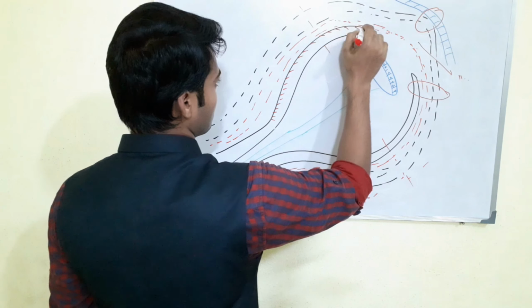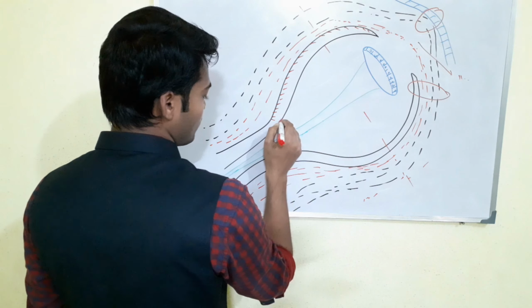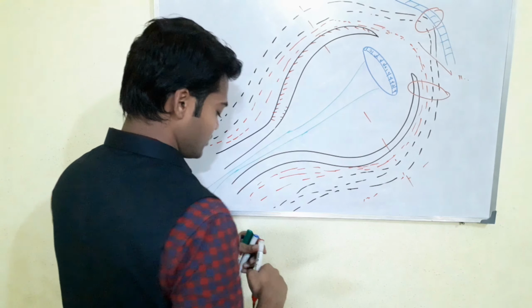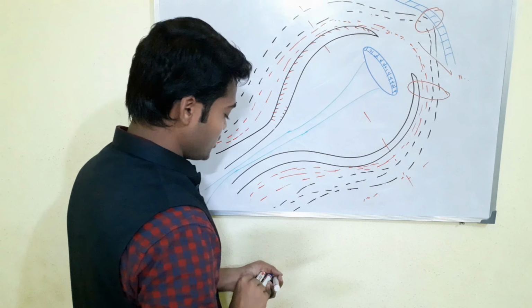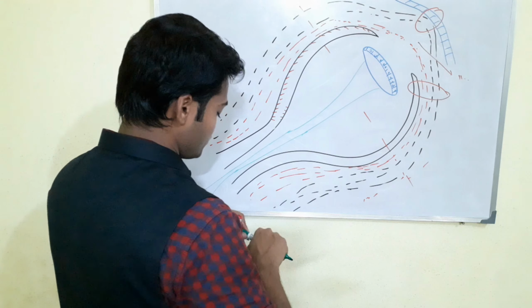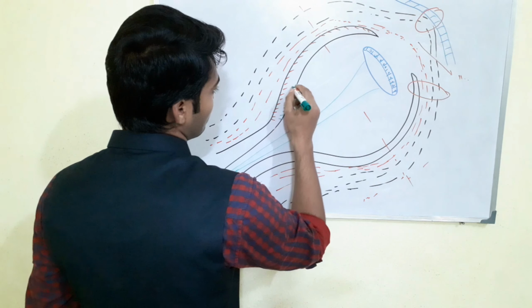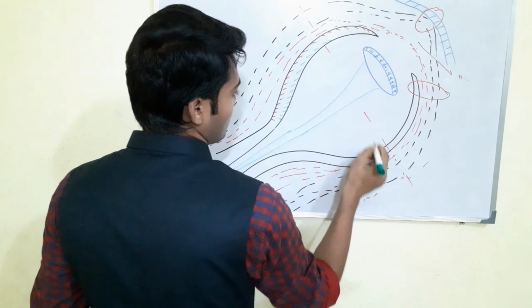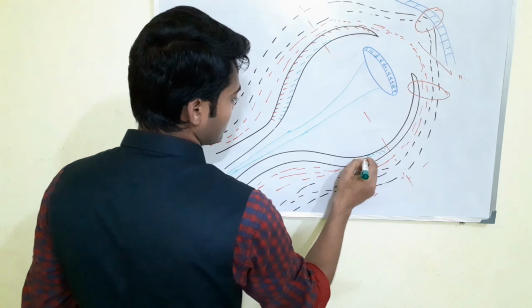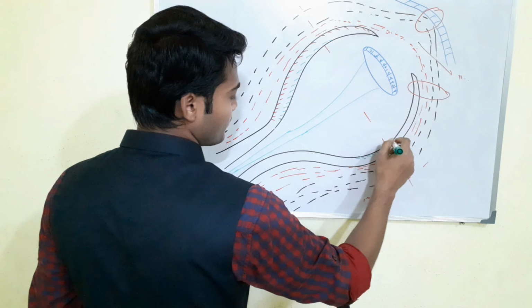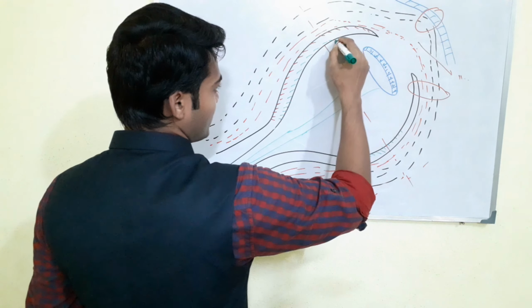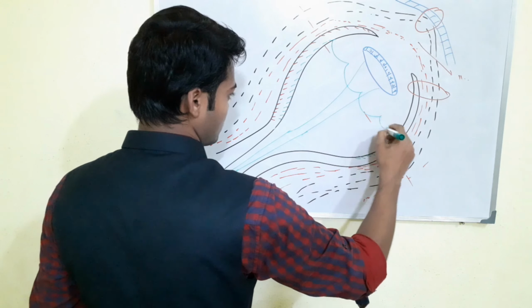This part basically. And this part forms the inner layer. I will change the color to help you differentiate what is happening. I just rub this part, and this part is the neural layer of the retina, right? Various authorities believe that this ends at the ora serrata, right? And here is the ora serrata.